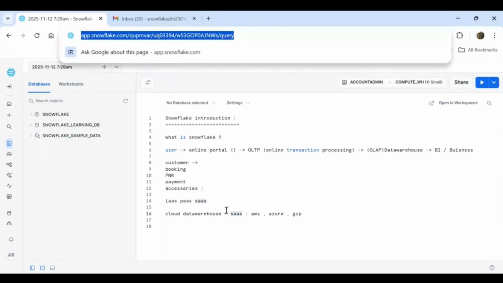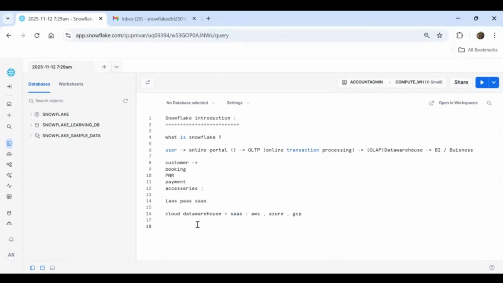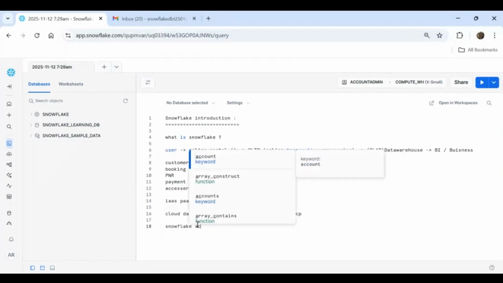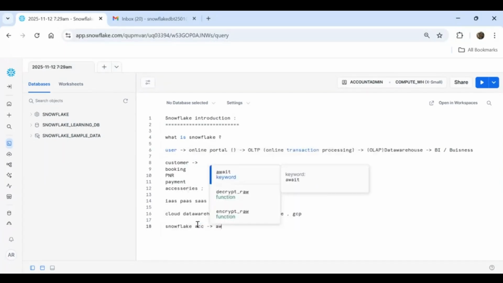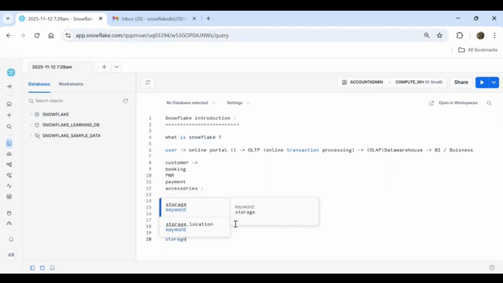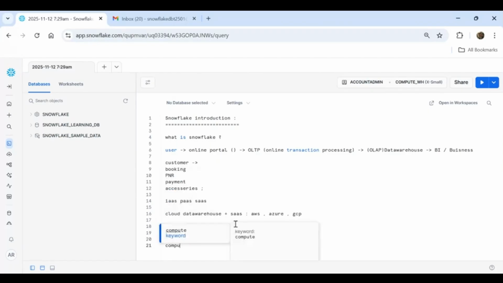Whenever I open a Snowflake account, let's say I opened a Snowflake account on AWS cloud, I deployed the account on the AWS cloud. If that is true, then Snowflake will be taking the services from AWS cloud services. Now, what are all those cloud services? Storage service and computing service.